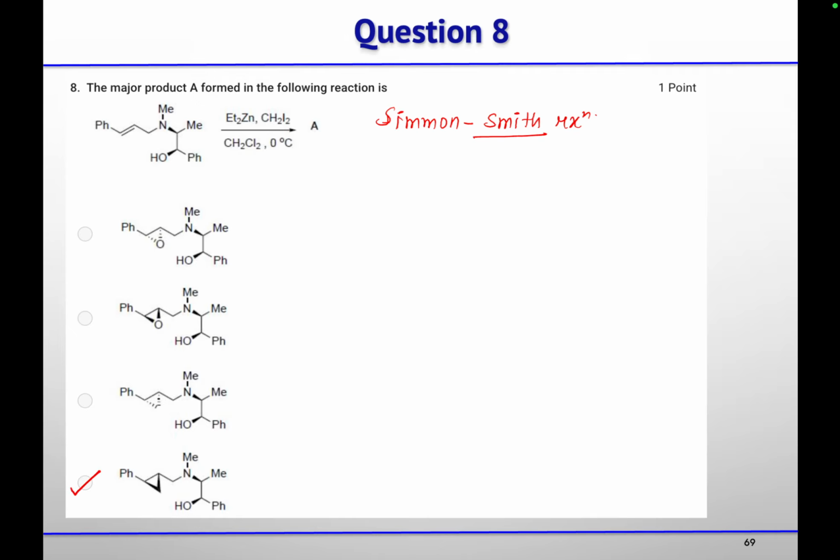So what will happen? First, this zinc carbenoid will form. So that zinc will insert between the carbon iodide, and then this zinc will also coordinate with your alcohol. So whatever face your alcohol was on, that cyclopropane ring will also form on the same face, and then you will get this product with the same stereochemistry as that of the hydroxyl group. Clear?